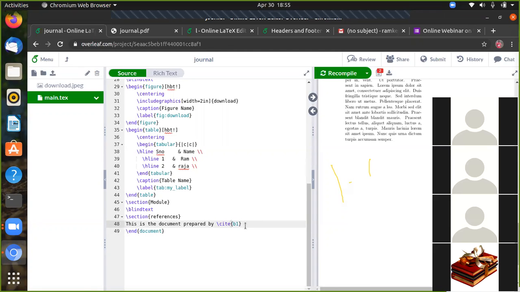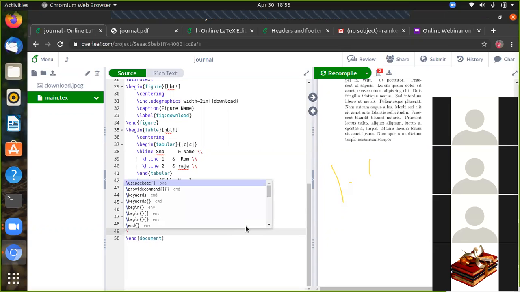Now we can include this in the bibliography details. What is the syntax for the bibliography? Bibliography style.